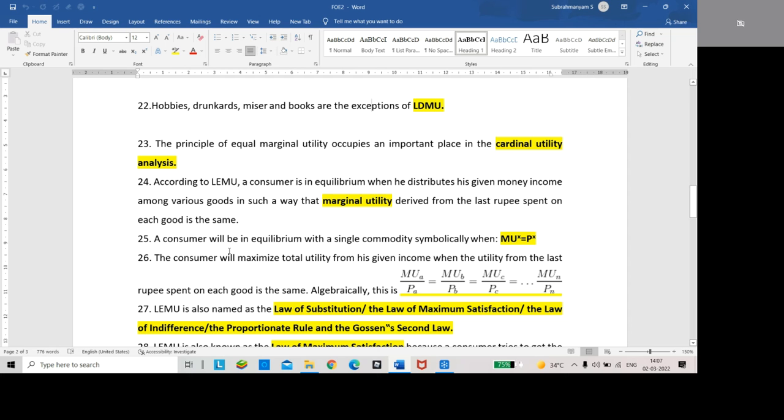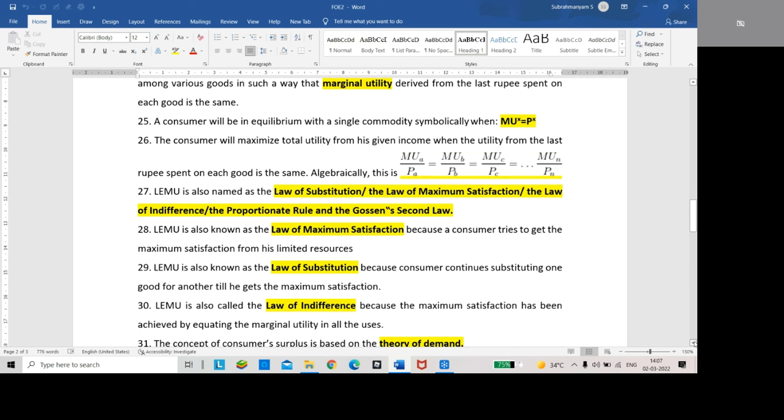A consumer will be in equilibrium with a single commodity when MUx is equal to the price of x commodity. Marginal utility of the x commodity is equal to the price of x commodity. The consumer will maximize the total utility from his given income when the utility from the last rupee spent on each good is the same. Marginal utility in all uses is the same.